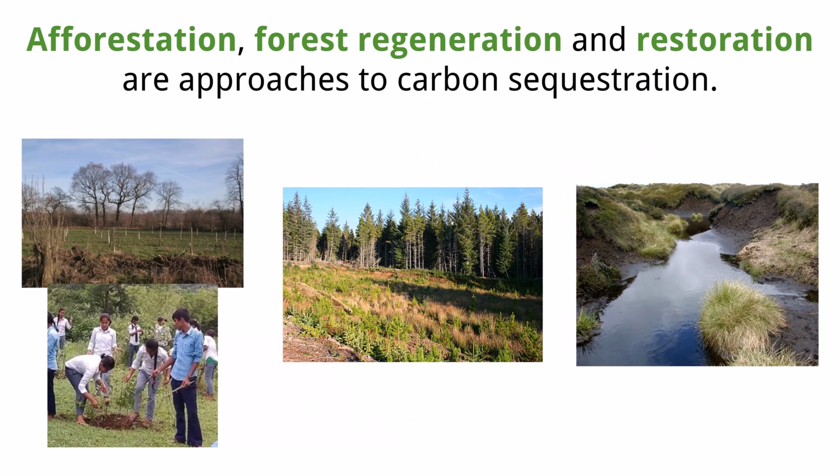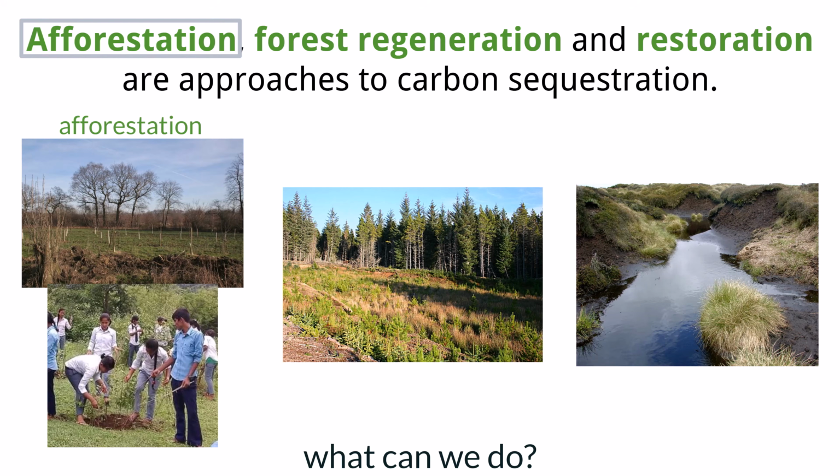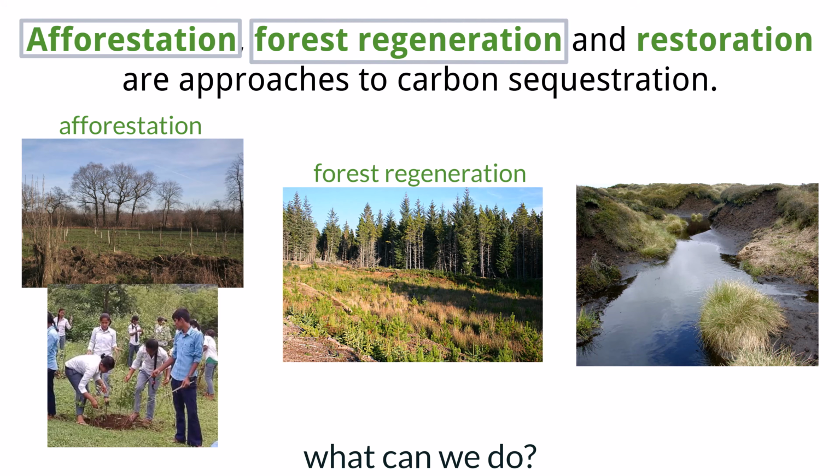Human activity puts a lot of traditional carbon into the air that should be sequestered or stored in other places in the Earth's crust or within living organisms. With that being said, we do have a few ways in which we can take action to remove the carbon out of the air and sequester it again into more natural places. These methods include afforestation, which is the creation of new forests on land that was previously not forested, and forest regeneration, the regrowth of existing forest land.